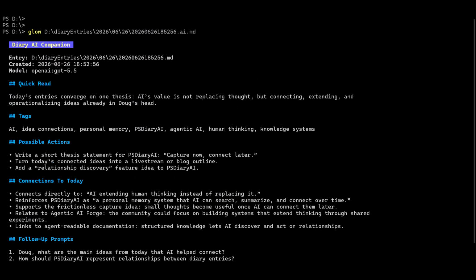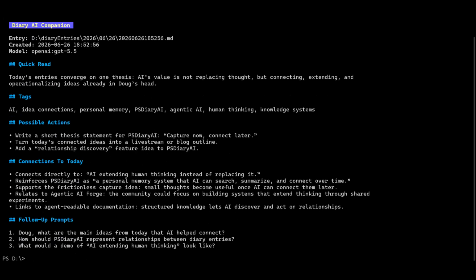And this is AI looking across all of the ideas I had for the day. Today's entries converge on one thesis. AI's value is not replacing thought, but connecting, extending, and operationalizing ideas already in Doug's head. Gives me a bunch of tags about it. Possible actions, write a short thesis statement for PSDiaryAI, and even does some follow-ups.